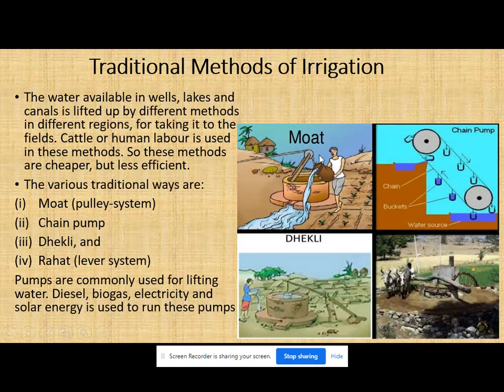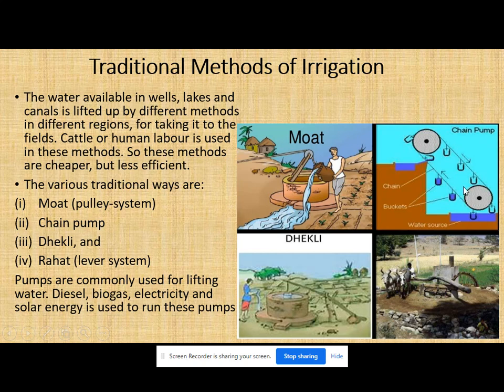So see, in moat, what we are doing, we draw the water from the well. We are having a rope. The rope is having a pot that is going inside the well. When it is filled, you pull out the water. At that time, you are supplying this water through a channel. Nearby a well there is a channel. You need not go to the field and pour the water. If you pour the water nearby the well at the channel, that is a pathway, it will directly go to the field.